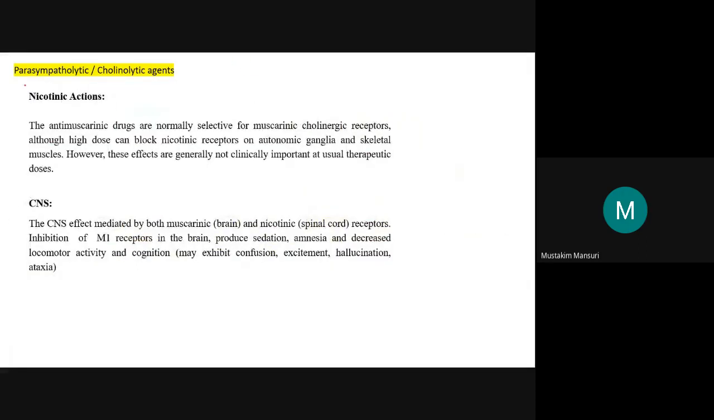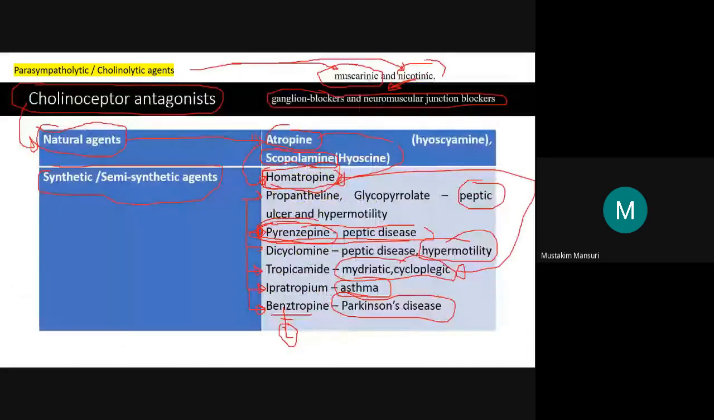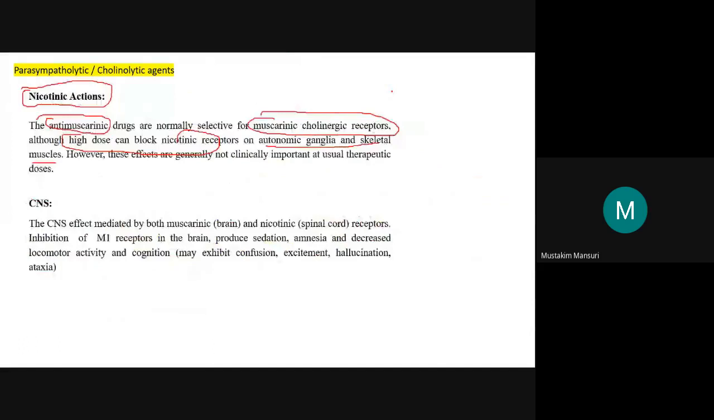Now nicotinic effect. This anti-muscarinic agents drug normally selective for this muscarinic cholinergic effect, but in high doses this nicotinic effect generally, because we are using this muscarinic blocker, so normally it won't have the selectivity, but in the high dose they also block the nicotinic receptor at the autonomic ganglia and skeletal muscle. જેમ મેં તમને કીધું કે આગળ when we discuss about the nicotinic part, at that time we will have the two category, one the ganglion blocking agent as well as the NMJ, neuromuscular blocking agent. So in high doses this will produce the effect on this.